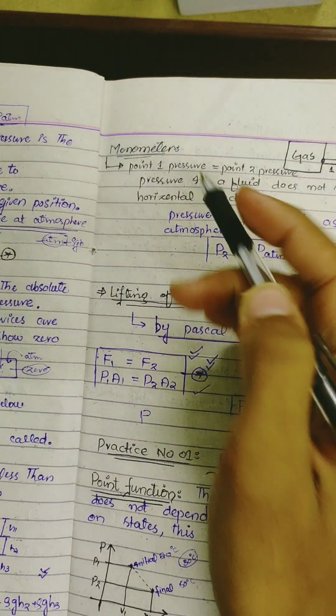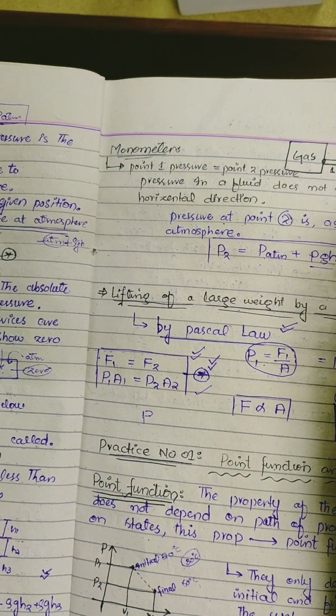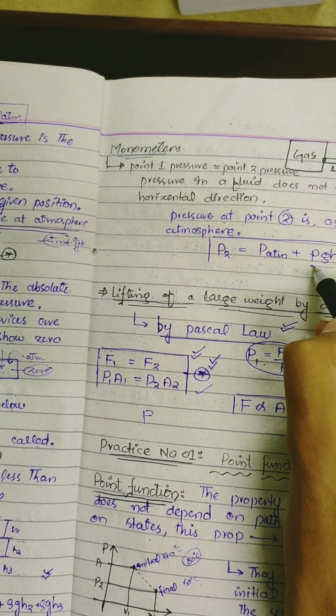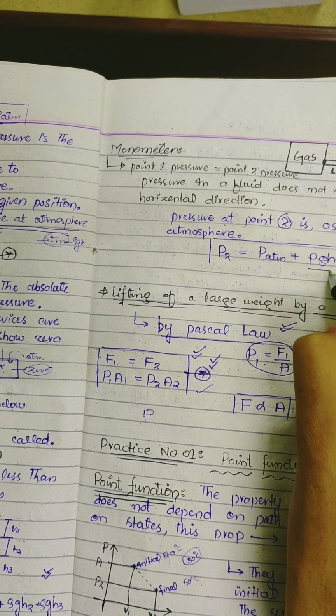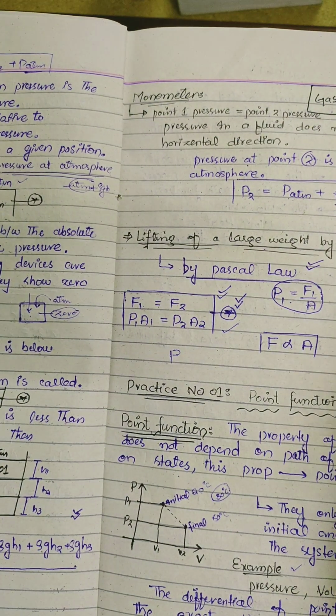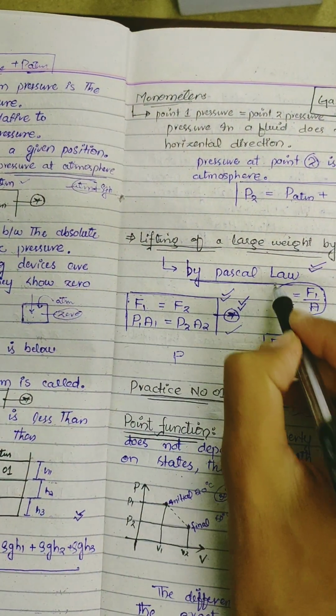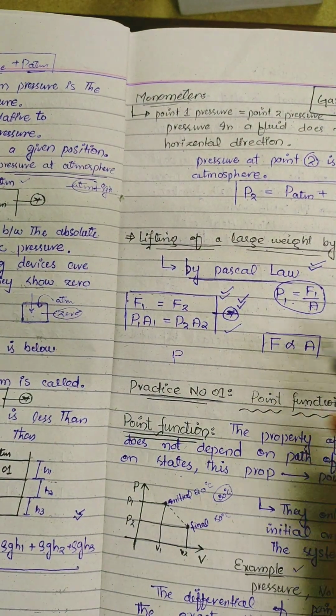Now this is a manometer, a pressure measuring device. When you have to find the change of pressure, you take rho g h and the atmospheric pressure. Lifting of a large weight by a small force is related to Pascal's law. It follows Pascal's law, P1 V1 equals P2 V2.